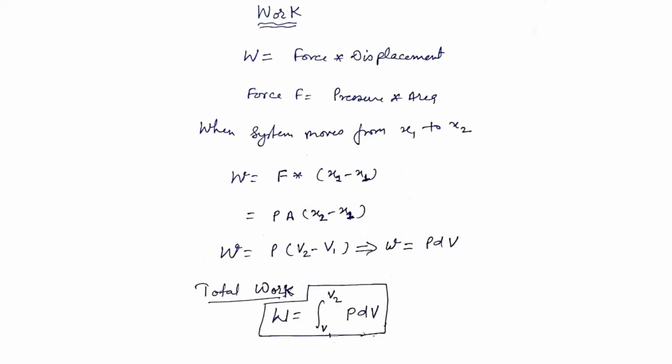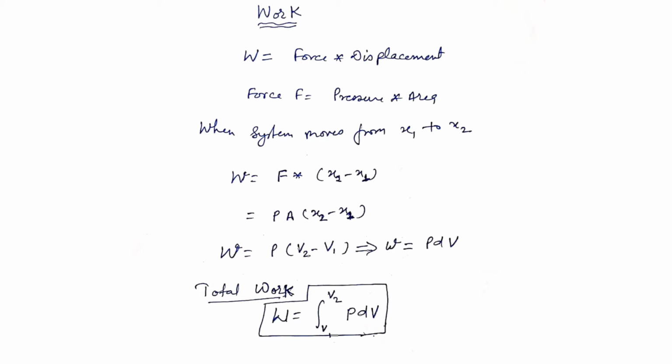Based on the first law of thermodynamics, energy can neither be created nor be destroyed. According to the first law of thermodynamics, energy can be converted from one form into another form. Work can be converted into heat and vice versa, heat can be converted into work. Therefore, the total energy remains constant and it is called the law of conservation of energy.